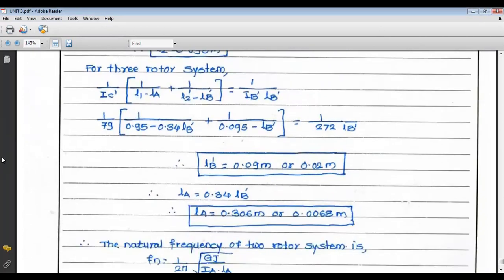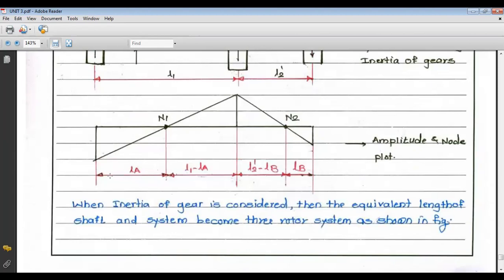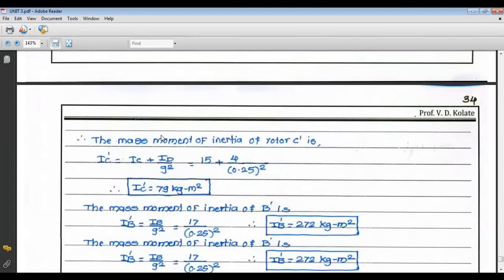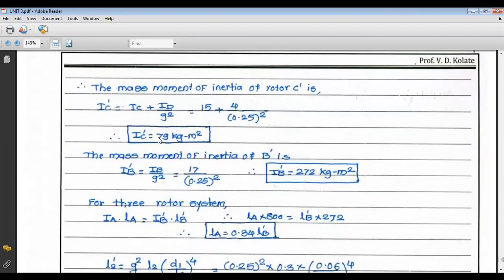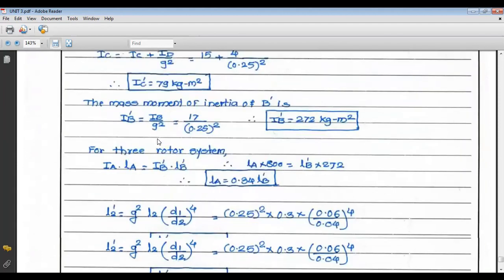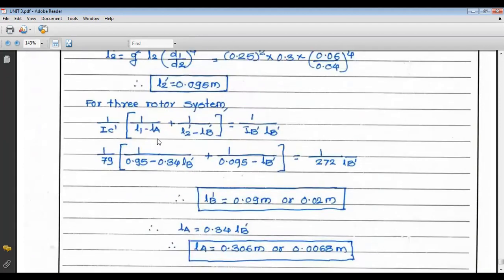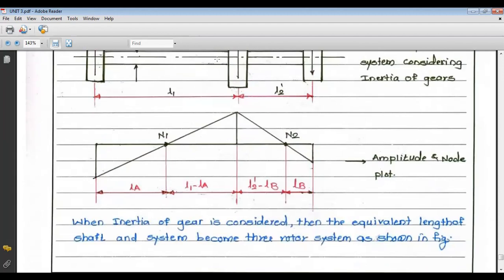That is, the first set is 0.09 and 0.306 meter, which are also less than L1 and L2 dash. Your L1 is 0.95 and L2 dash is 0.095, so both are less. So this is a two node system.